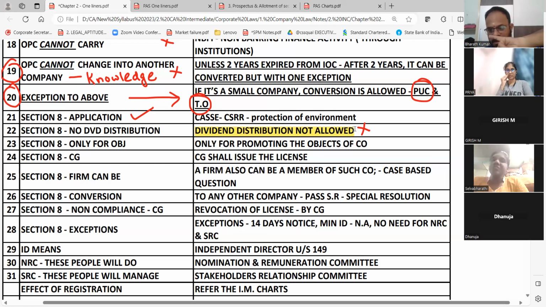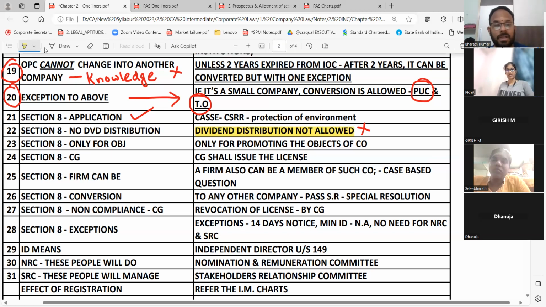Now see the connection. Section 8 is interconnected with chapter number 8, which is interconnected with chapter number 4. What is there in chapter number 4? Bonus issue. So we should try to understand that. Okay. I will also tell this, so it should be very helpful. You know what I'm connecting now?